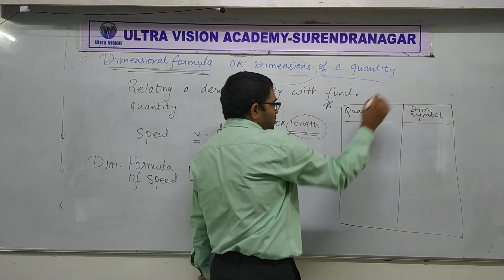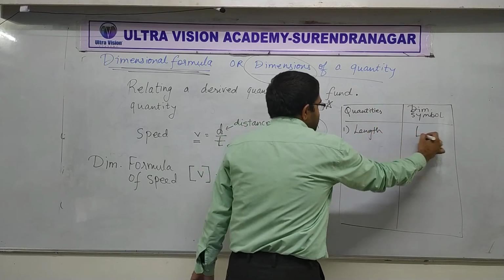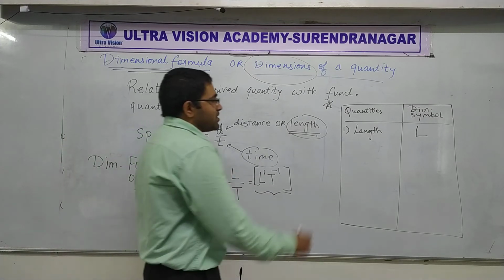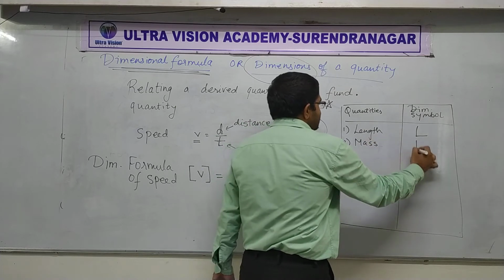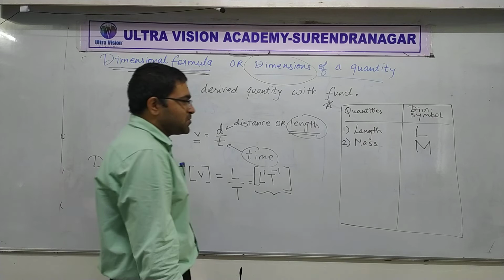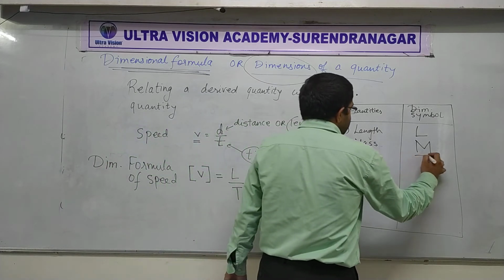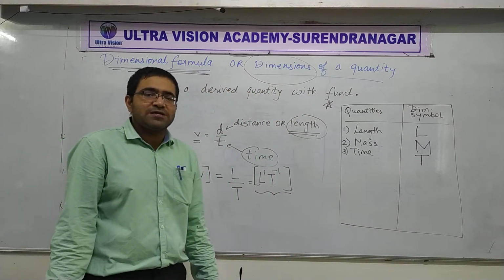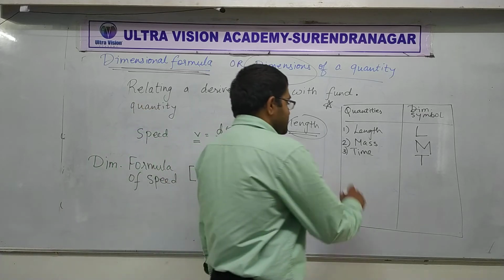So know the symbols. First one, length. Its dimensional symbol is capital L, like I have used here. Number 2, mass. Its dimensional symbol is capital M, which we have not used yet, we will use it soon. Number 3, time. Its dimensional symbol is capital T. Okay, next.